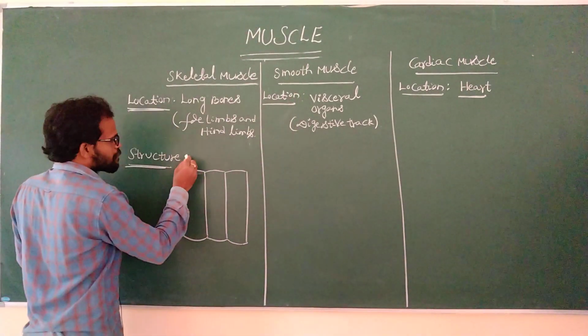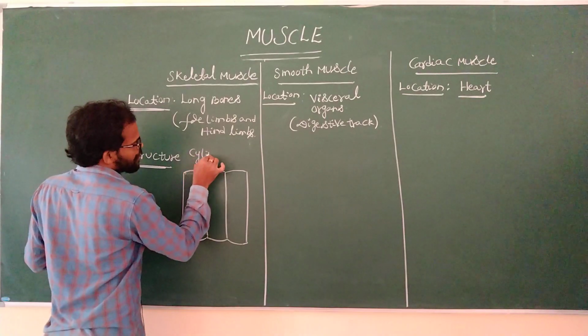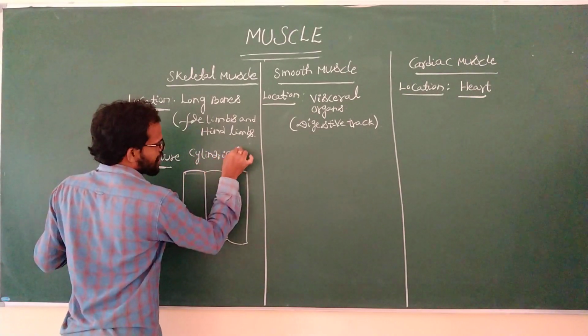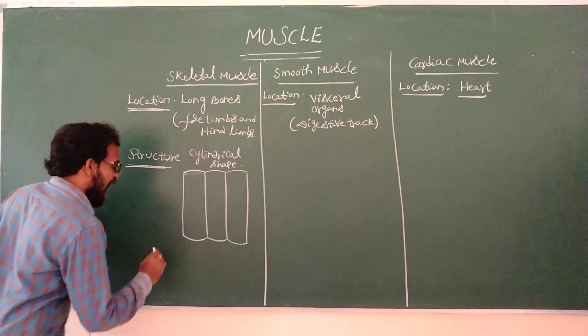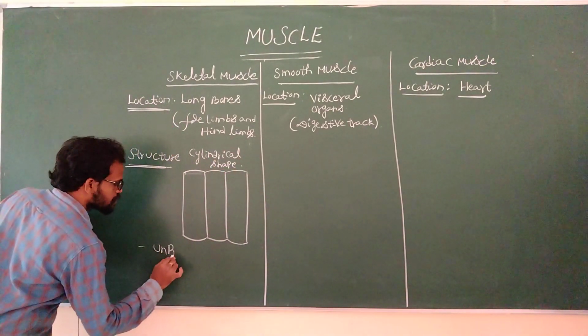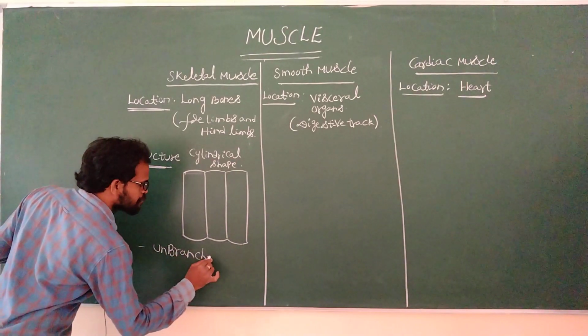What is the shape of the skeletal muscle? Cylindrical shape, but unbranched.